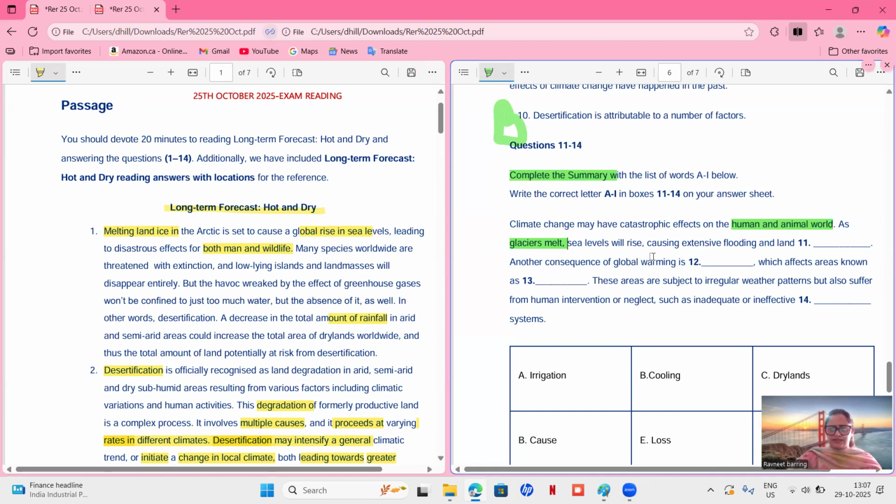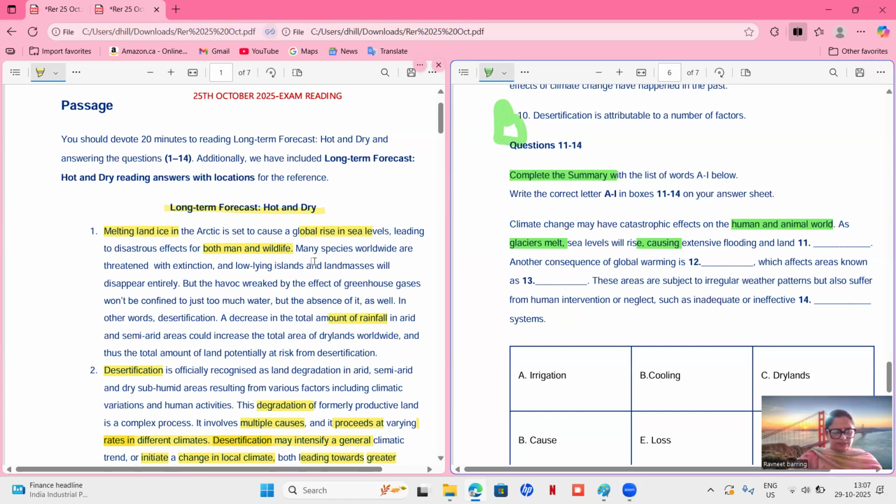That means the location is here, causing extensive flooding and land dash. That means this is the reason that sea levels will rise, causing. Whenever there is a comma and then ing, that means it's a result. So we have to find the result: because of sea levels rising, what's happening? Causing extensive flooding and land dash.